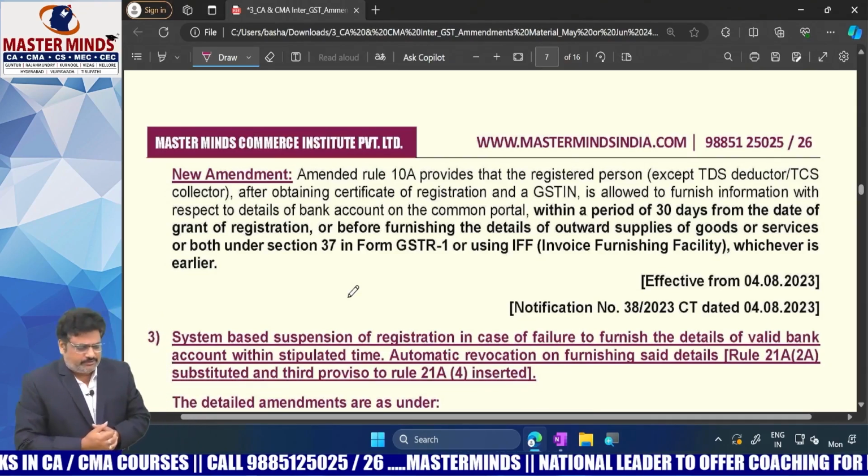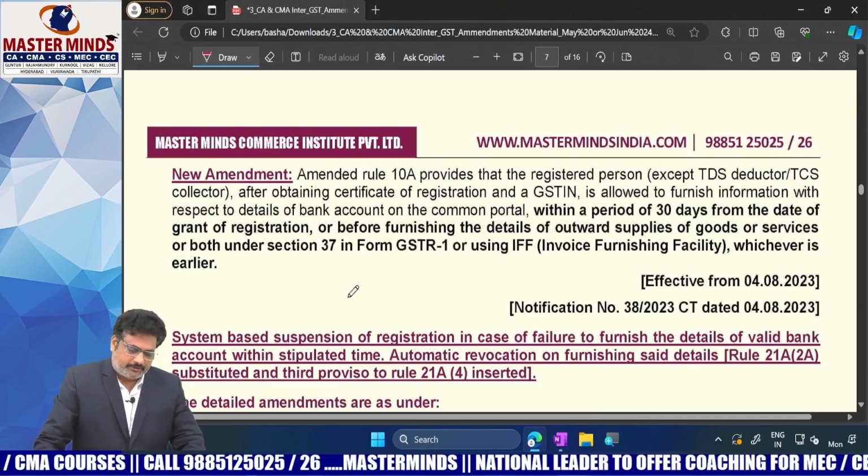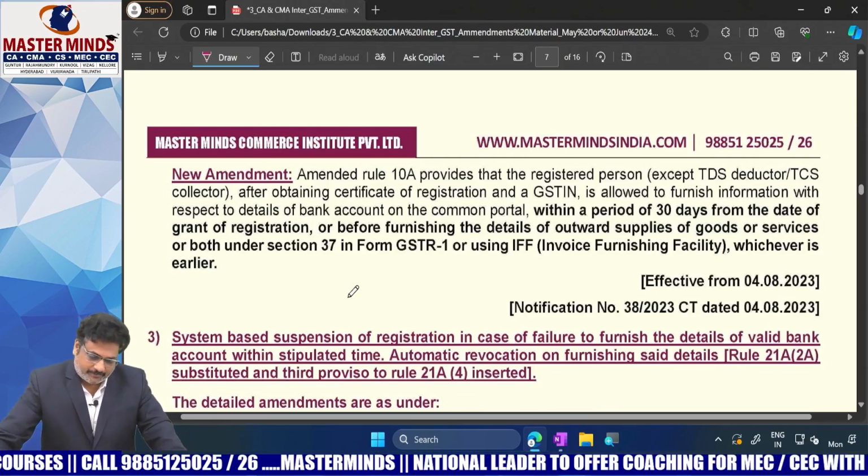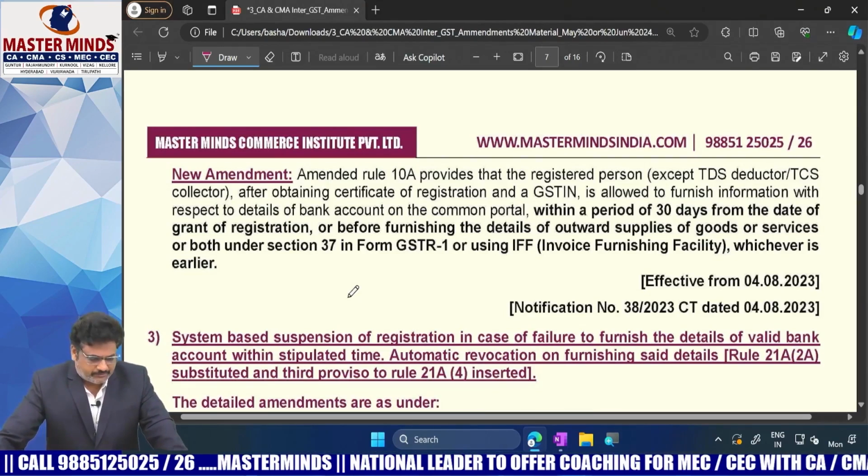Okay. Now, what is the amendment in this? There is a time prescribed under Rule 10A that was amended, ma. Now, the point is here.